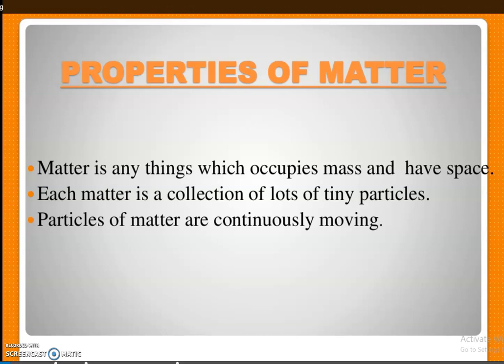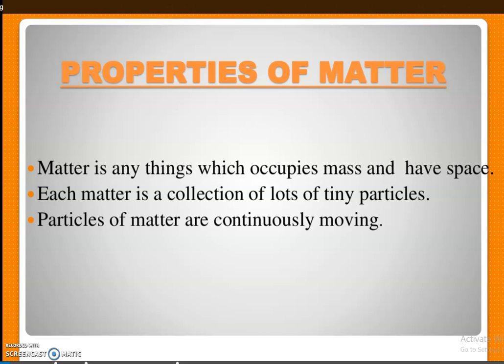Matter is a substance which has mass and occupies space. So for your examination, they will give a lot of things such as thoughts, water, or table, or mind. From there you have to figure out which things have mass and space, then only we can call it matter.